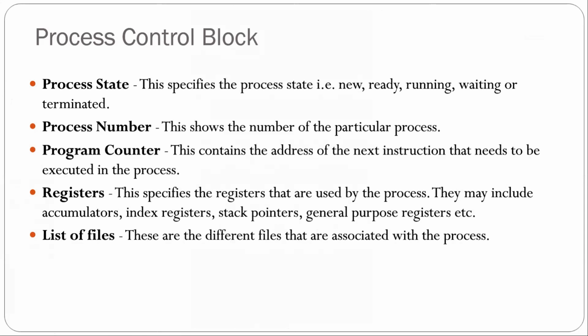Program counter. This contains the address of the next instruction that needs to be executed in the process. Registers. This specifies the registers that are used by the process. They may include accumulator, index register, stack pointer, general purpose register, etc. List of files. These are the different files that are associated with the process.